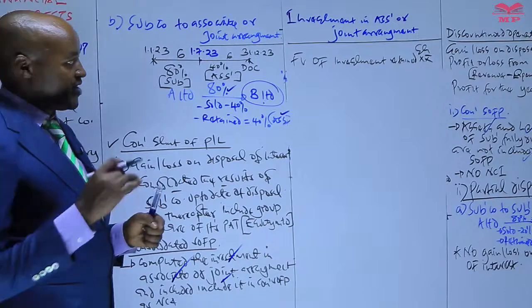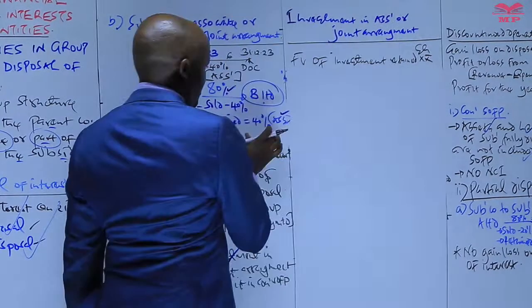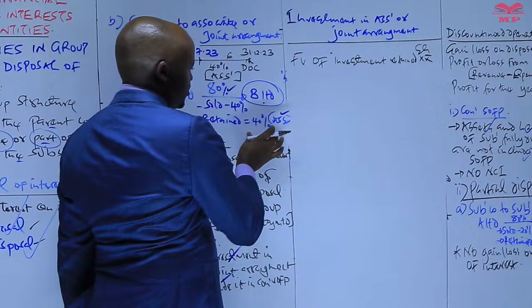The fair value will always be provided to you. You'll be told that the investment which has been retained on the date of disposal had this fair value. That's what you use here.